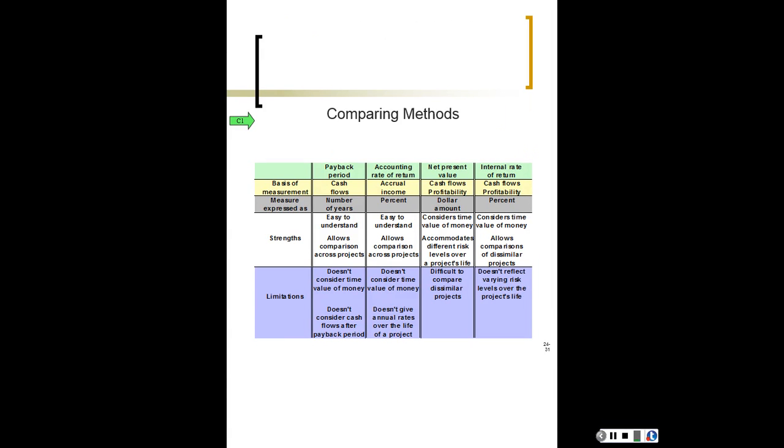Okay, so let's recap. Capital budgeting, why do companies do it? They have only certain resources. So resources are scarce, there's only so much of it, and if they're going to invest in a long-term project, then they would like, in some ways, to compare the projects. And we have different tools that are available. We have the payback period, the accounting rate of return, the net present value, the internal rate of return. So those are the four that we have.